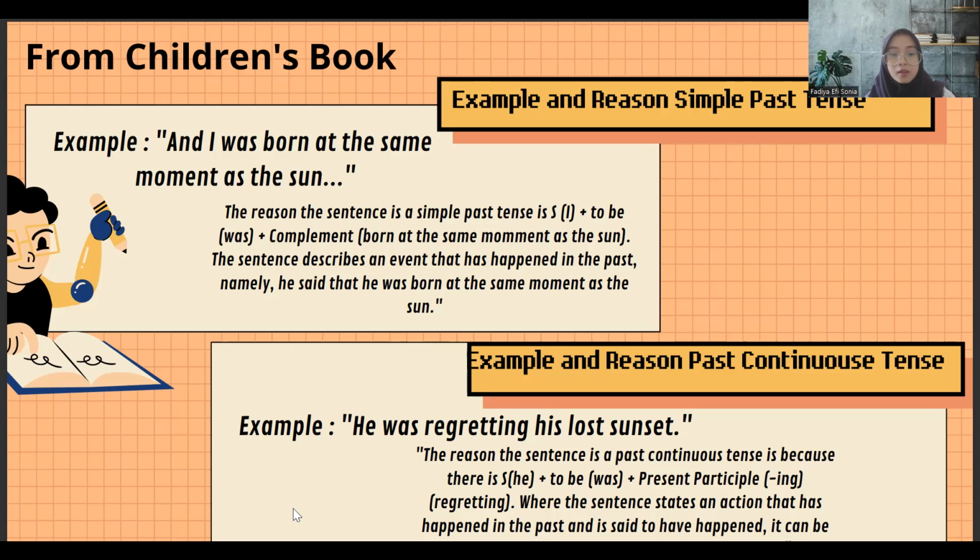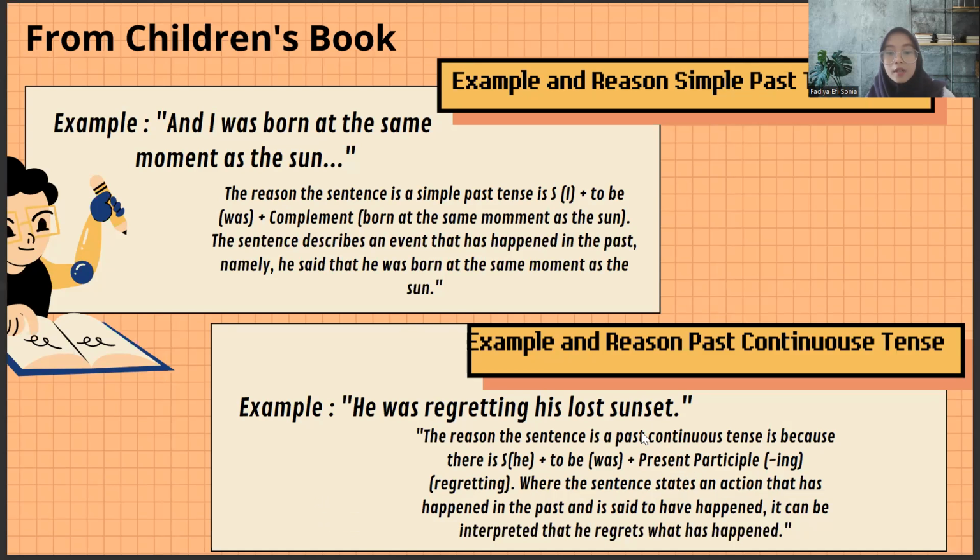The example is: he was regretting his lost sunset. The reason the sentence is the past continuous tense is because there is a subject, where the subject is he, plus to be, was, plus present participle -ing, where the present participle is regretting, with -ing at the end. The sentence describes an action that has happened in the past and is said to have happened. It can be interpreted that he regrets what has happened.